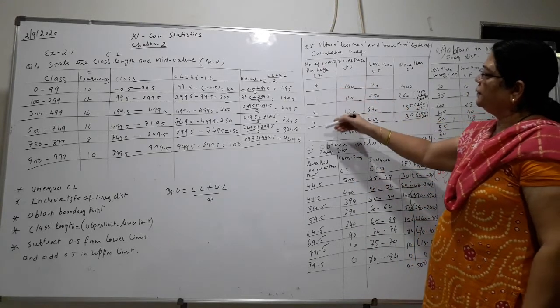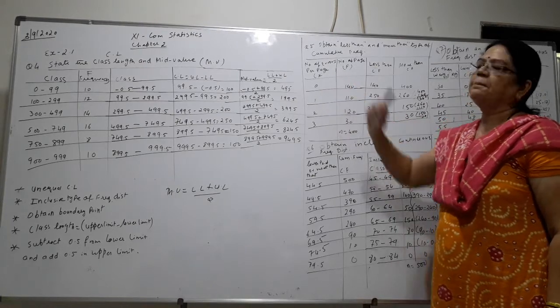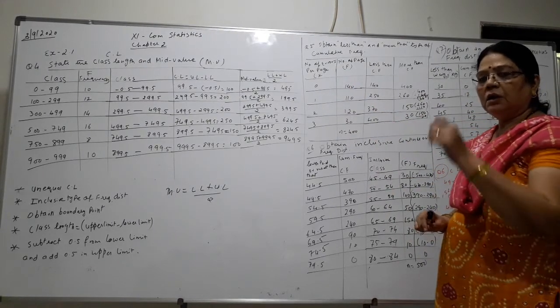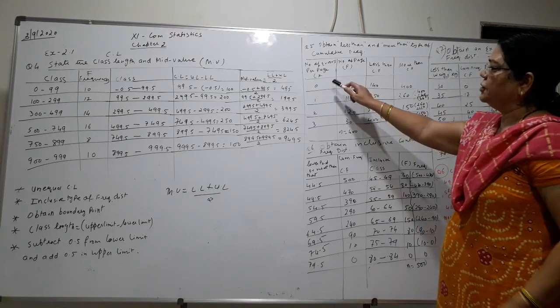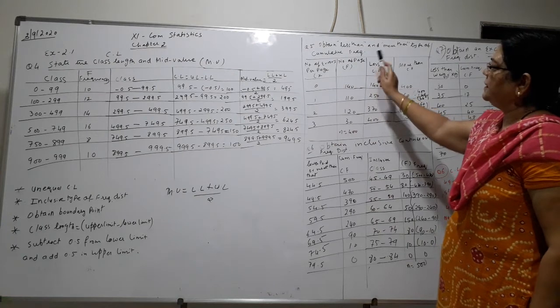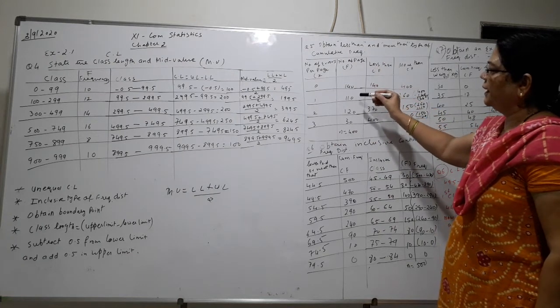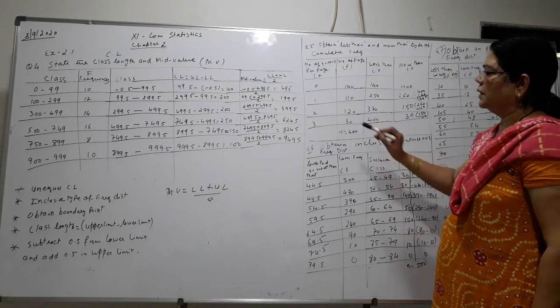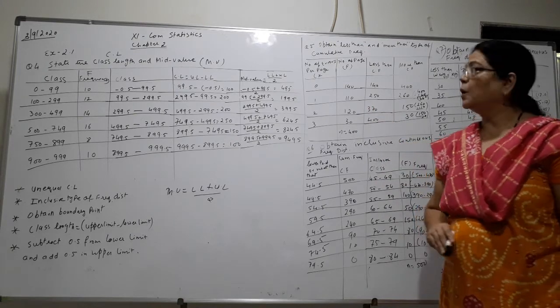So 0, 1, 2, 3 is the number of errors per page. How many errors have you made on the page? 0 errors, 1 error, 2 errors, 3 errors. The number of pages they have given is 140, 110, 120 and 30. Total number n is 400.